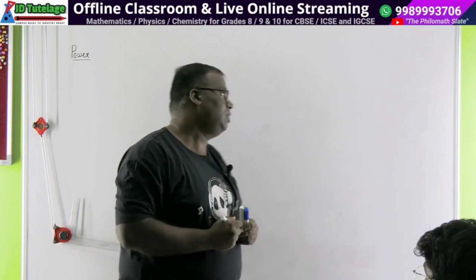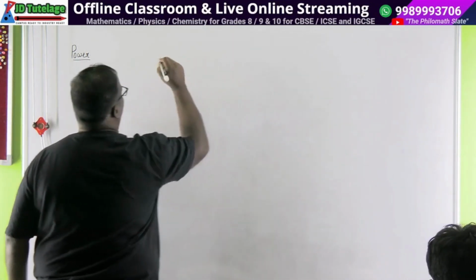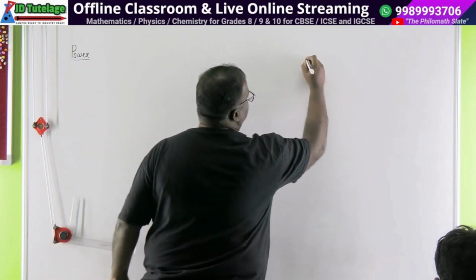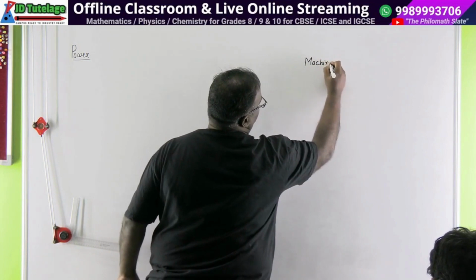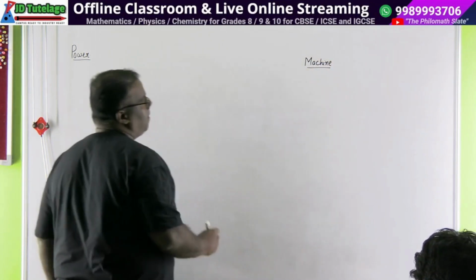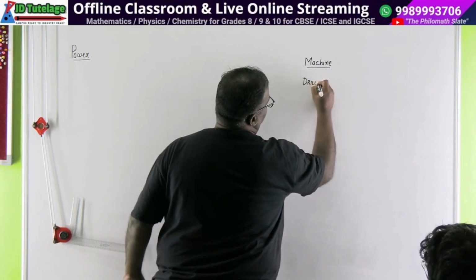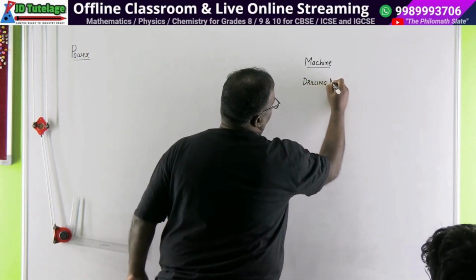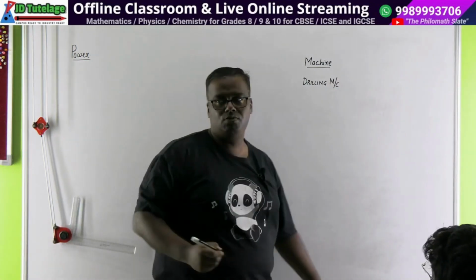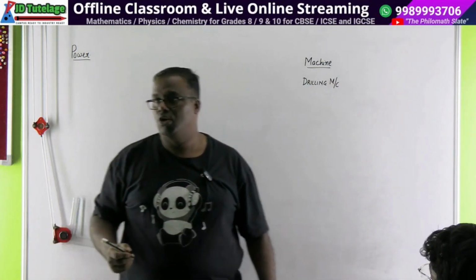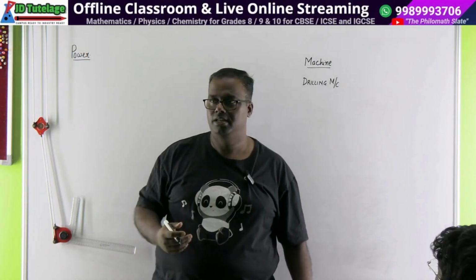So we say that has got more power. One way of understanding power is from two sides. Let's understand power, I will go to the definition later on. Let's understand it from the machine's perspective. Let's take a machine, for example, a drilling machine. Now I have got two types of drilling machine. One is a low power machine, one is a high power machine. Obviously the high power machine does the job efficiently, जल्दी कर देता है, ठीक है?